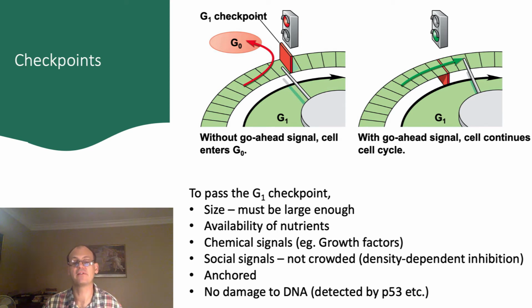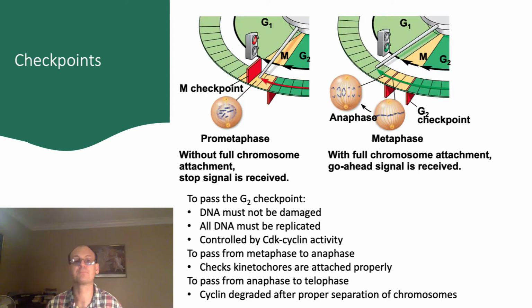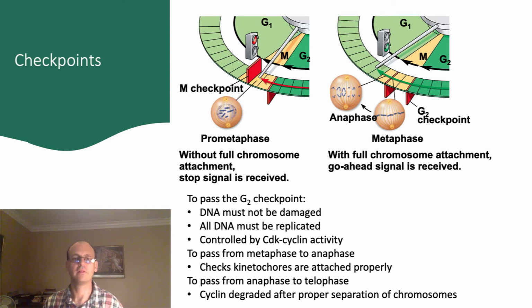If the cell passes the G1 checkpoint, it goes on to synthesize new DNA in S phase and then grow again in G2. Before it finally commits to dividing, it needs to pass the G2 checkpoint. The G2 checkpoint is the last time the cell has control before entering into mitosis. In order to pass into mitosis, the cell checks that the DNA is not damaged and that all of it is replicated. All this is controlled by CDK cyclin activity.